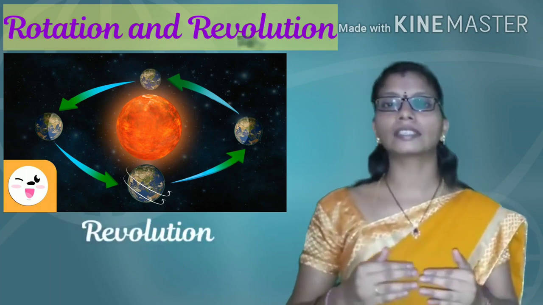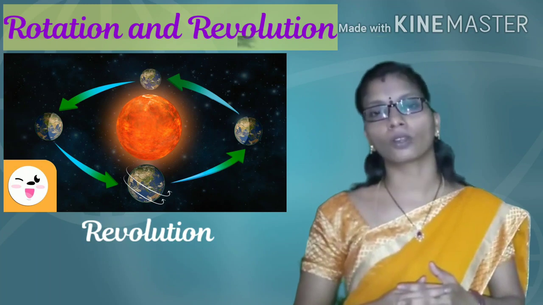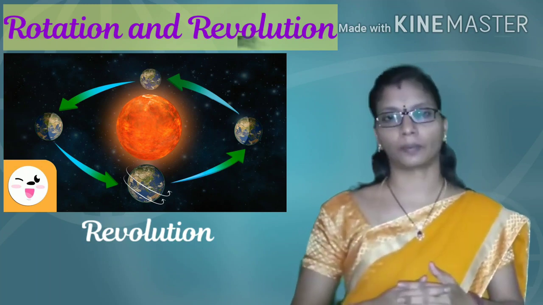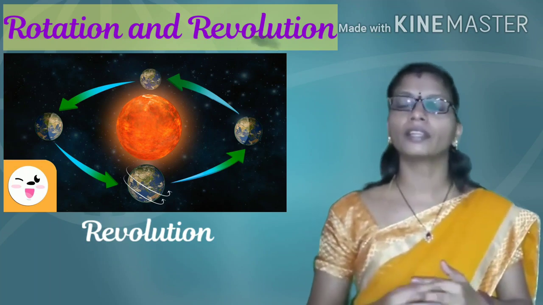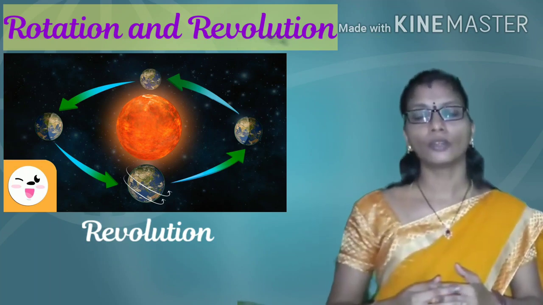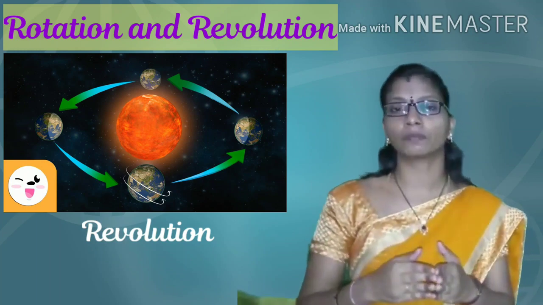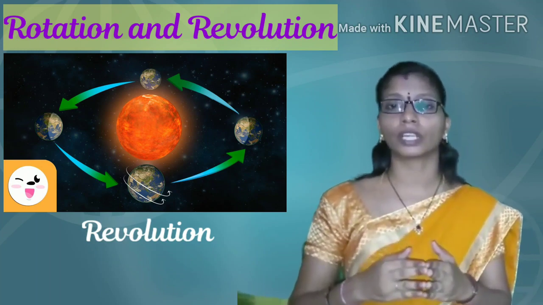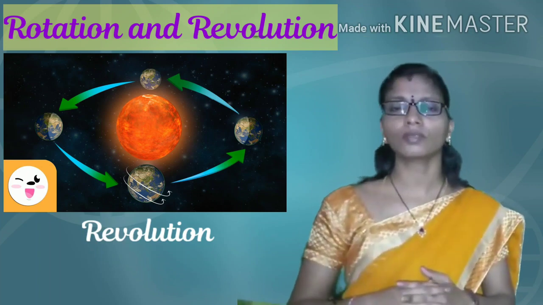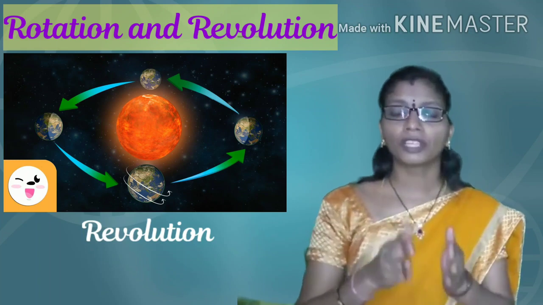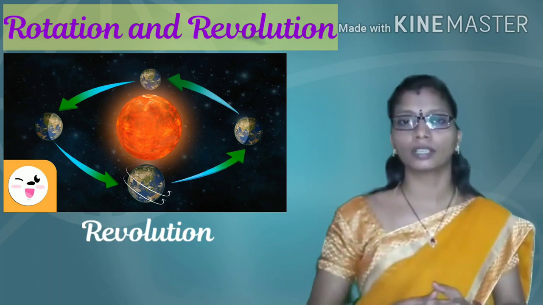Okay. And now coming to the revolution. Revolution is the movement of the earth on its orbit around the sun. And what is this orbit, children? Orbit is a fixed path on which the earth revolves around the sun.